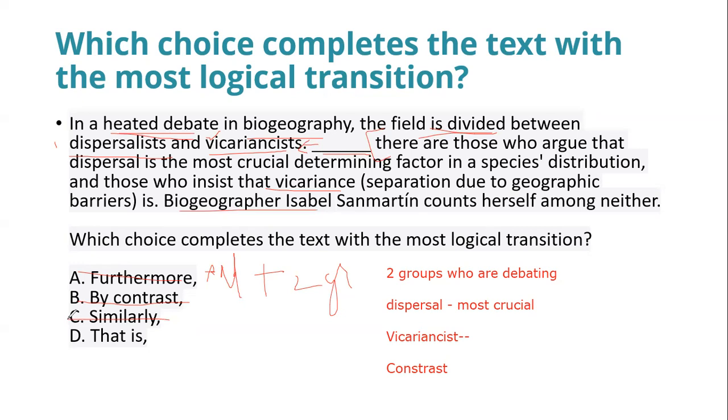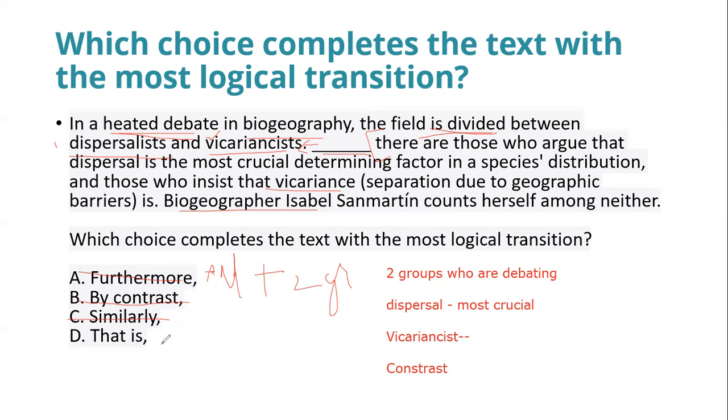Similarly is again an agreeing point, like you're trying to agree or add something, which doesn't fit our blank. Furthermore, there are those who argue, no, not at all. By contrast, there are those who argue, no. Similarly, there are those who argue, similarly means you're adding a point, which is not true.